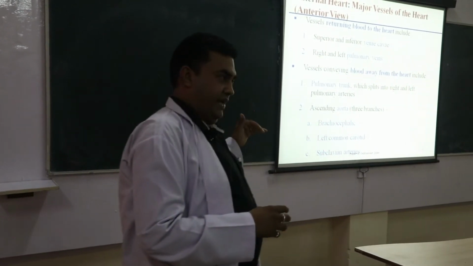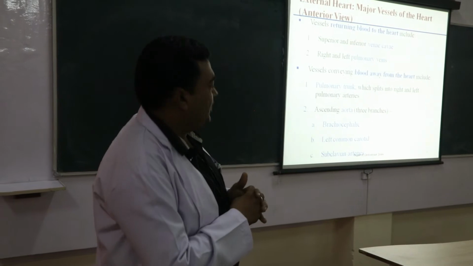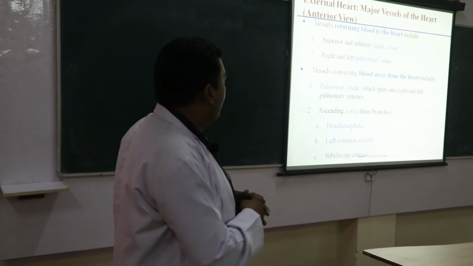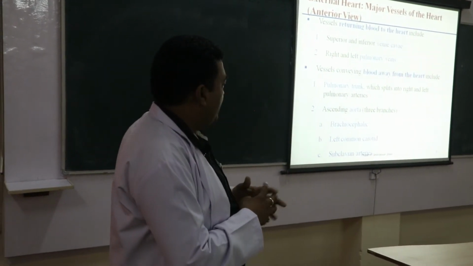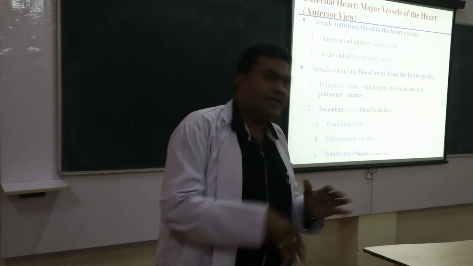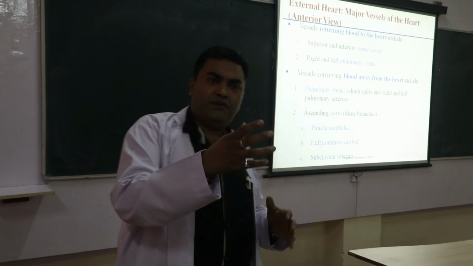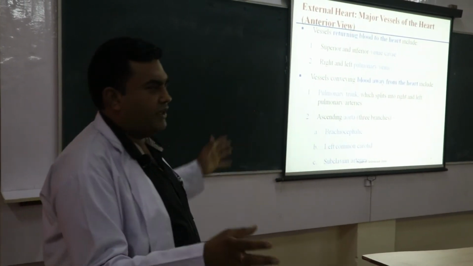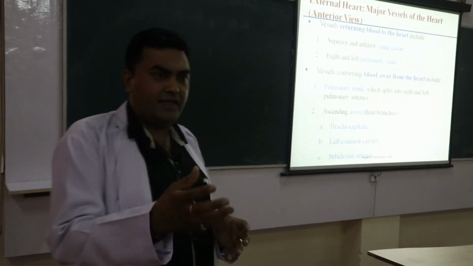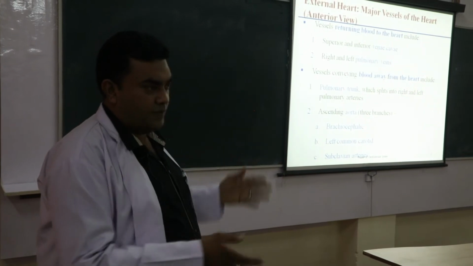The vessels returning blood to the heart are the superior vena cava and inferior vena cava. And the vessels which take blood away from the heart are the pulmonary trunk and the aorta. Then there are the divisions of the aorta: the ascending aorta, arch of aorta, and descending aorta. That whole goes to the arteries of the body. उसमें देखते हैं अपन लोग.